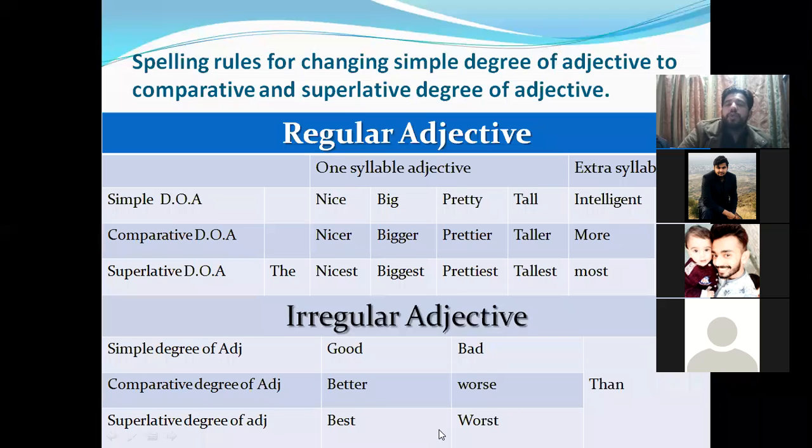Like tall, an adjective which ends without these three rules, like the adjective which is not ending with E, which is not ending with vowel plus consonant, which is not ending with Y. So with the rest of them, we will add ER to change it to comparative form. Like we say tall, taller.